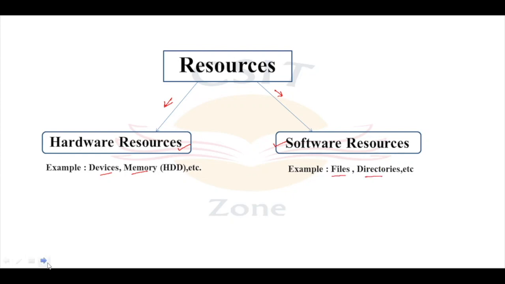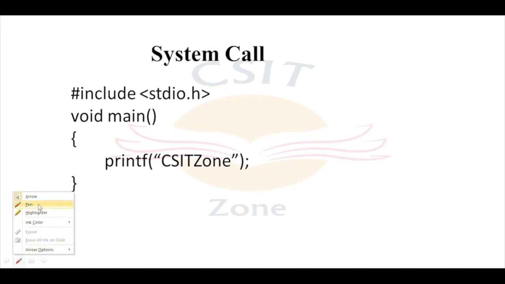Today, I am going to introduce you to one more terminology, system call. In the previous video, we discussed that the operating system provides an environment to the user for executing their programs. To perform any task, behind that there will be thousands of lines of code. To perform this task, the operating system provides a set of system calls. Let's take a simple C program in which we have a printf statement. This printf statement internally calls the write system call. The write system call is invoked in order to communicate with the monitor.